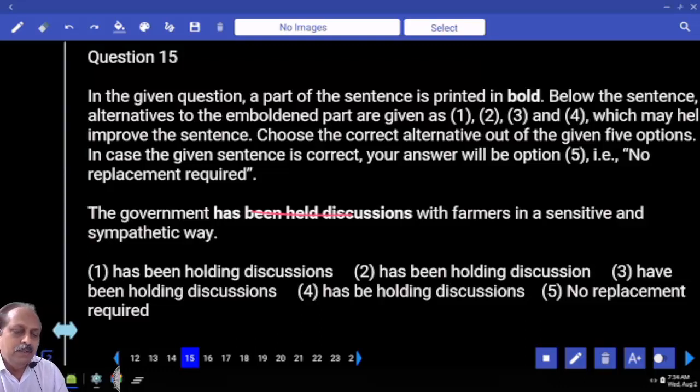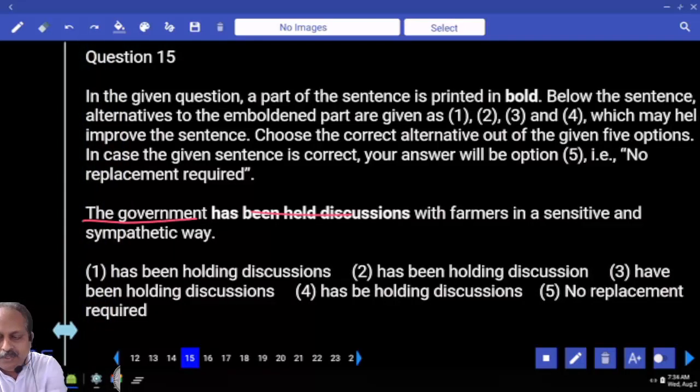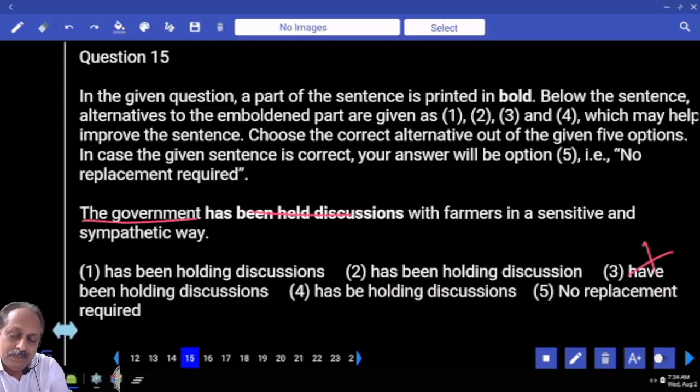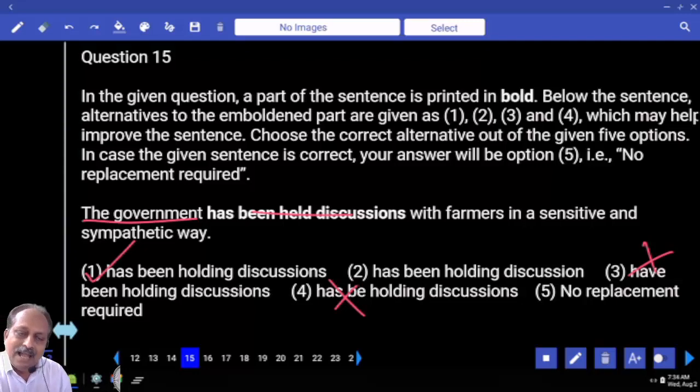Has be holding. So here, underline the subject. What is the subject here? The government, singular. Can you use have? No. Can you say has be holding? It has to be either the first one or the second one. Holding discussion, we use the word in the plural form. Based on that, what is the answer? Has been holding discussions with farmers. And make a note: which tense is that? Present perfect continuous tense. The government has been holding discussions.